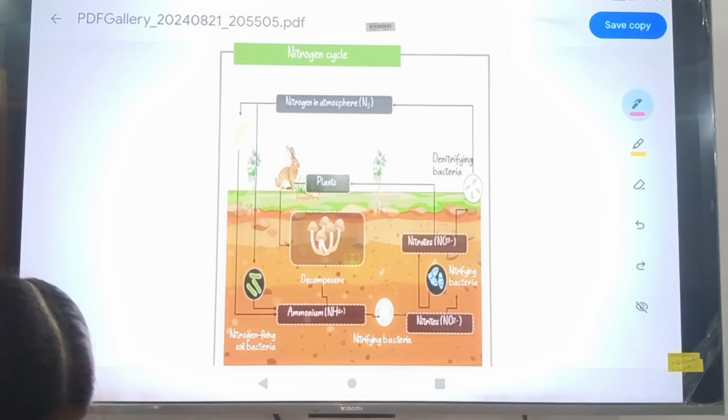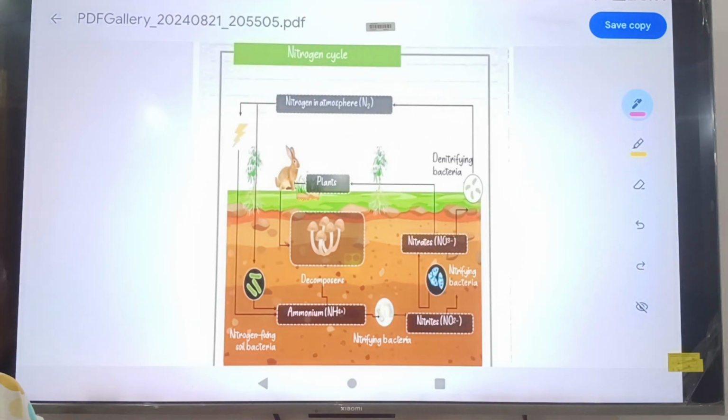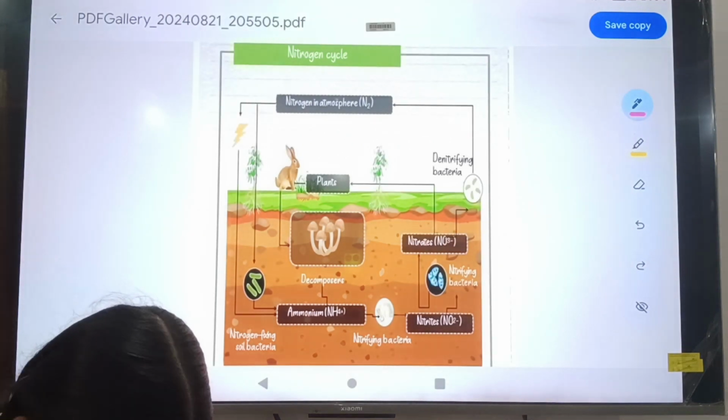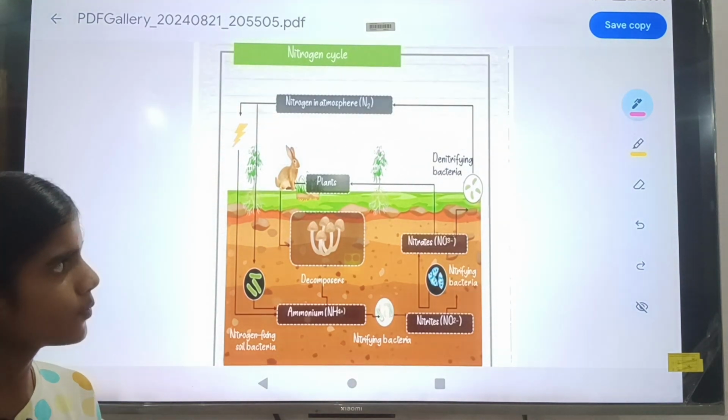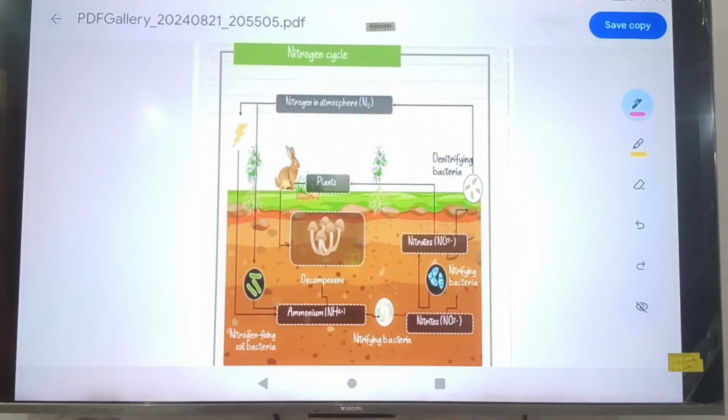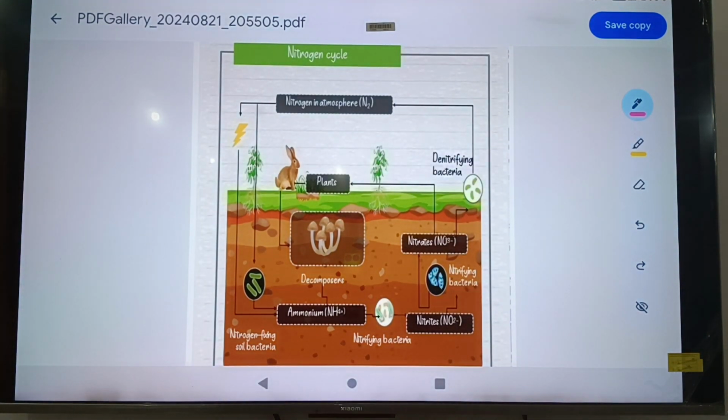Once again, by the thunder and storm the plant gets nitrogen. By the nitrifying bacteria it is changed into nitrite and nitrate, and the nitrate goes to the plants.